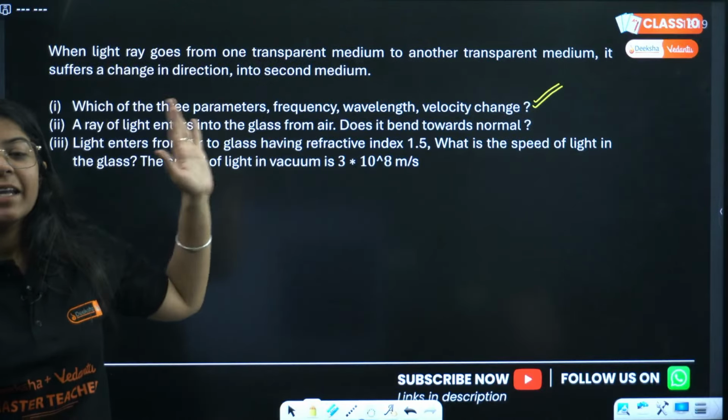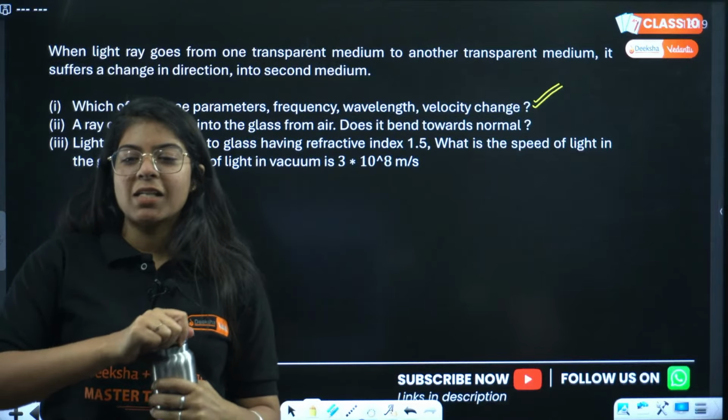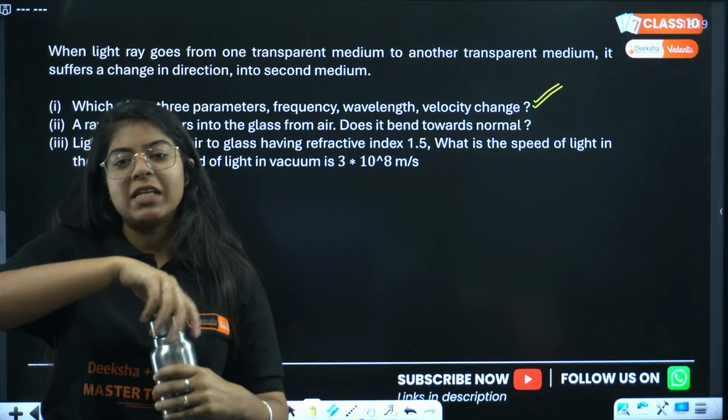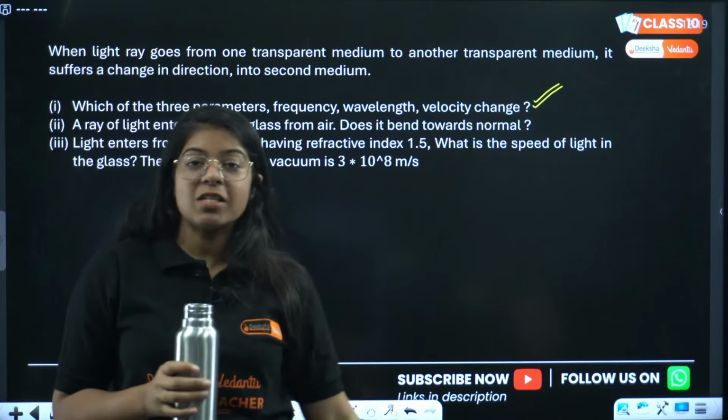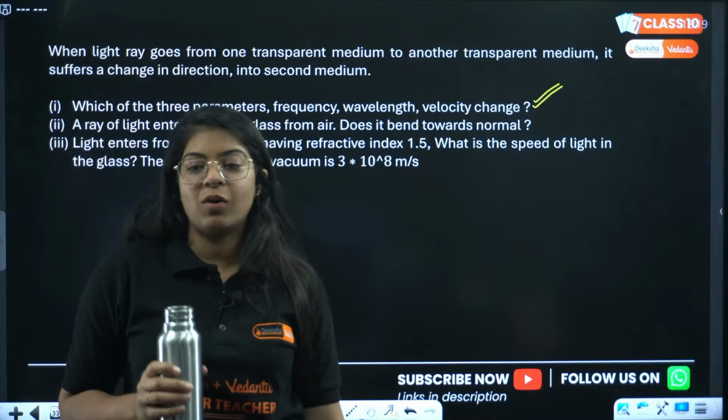Okay. Everyone, let me know the answer to this question if you can. Which of these parameters, frequency, wavelength and velocity, changes when light goes from one medium into another?